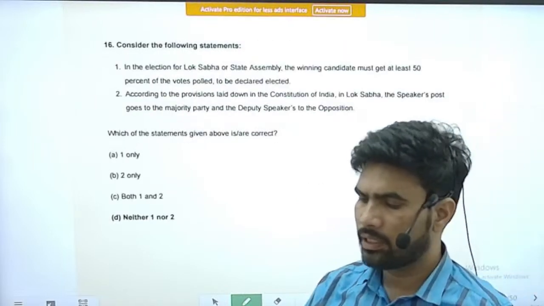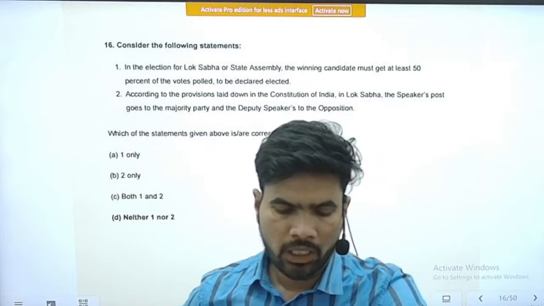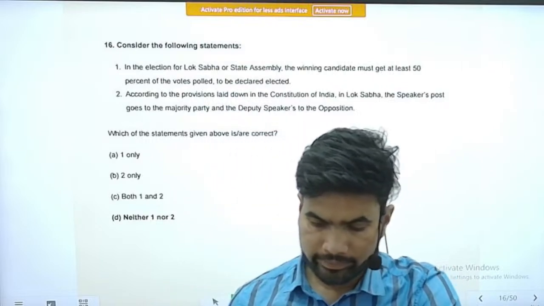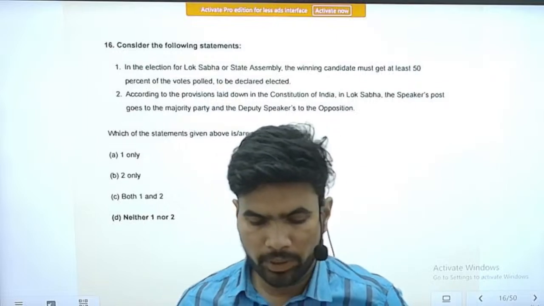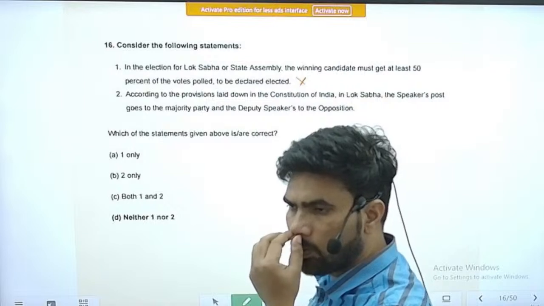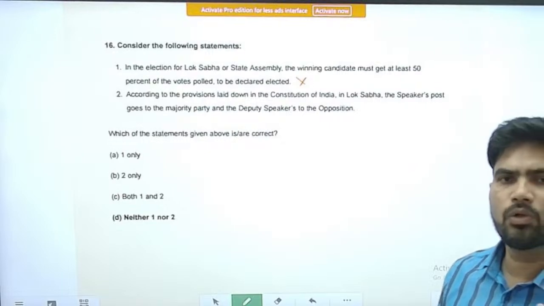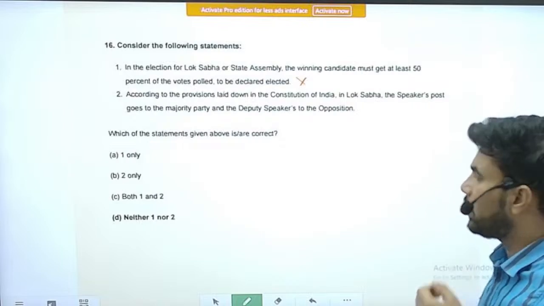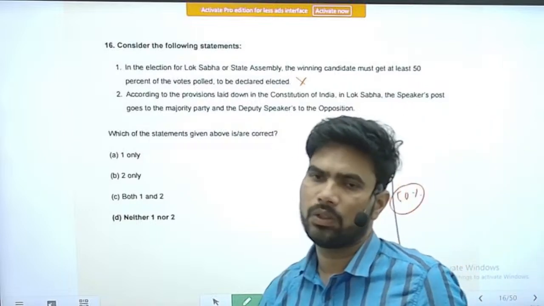Next question, question number 16. Consider the following statements. Statement 1: In the election for Lok Sabha or State Assembly, the winning candidate must get at least 50% of the votes polled to be declared elected. In the context of India, it is incorrect. Whatever may be the percentage of votes, whoever gets the majority of the votes is declared elected. There is no need for getting above 50% of the votes.